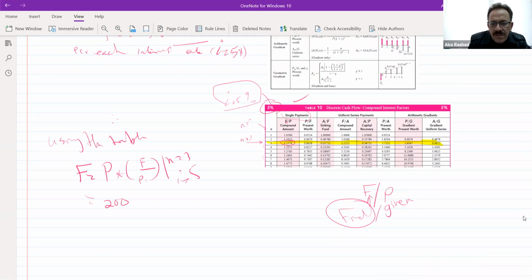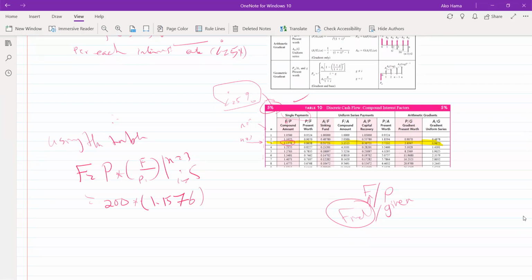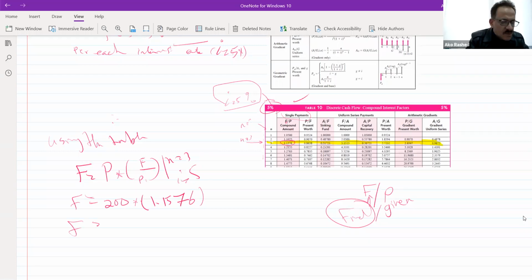Here's the F over P. Be careful, because here the value of the factor is important: 1.1576. So we have 200 times 1.1576. I get the same value, about $231.52.